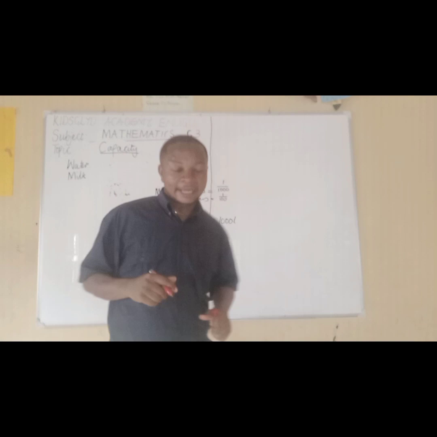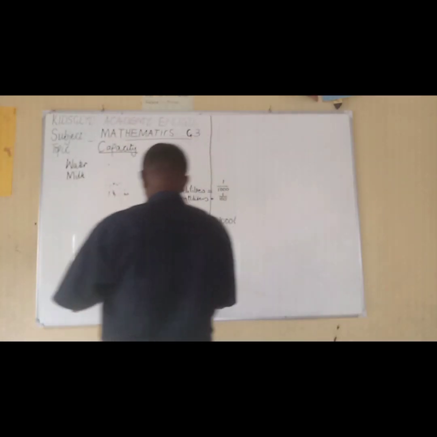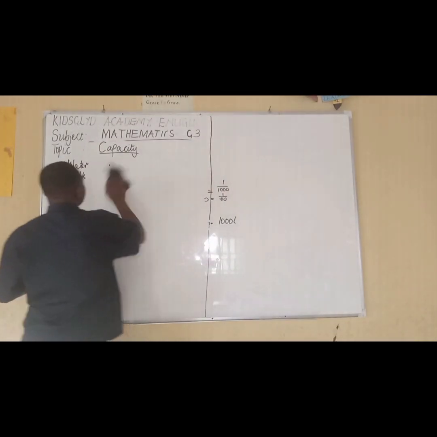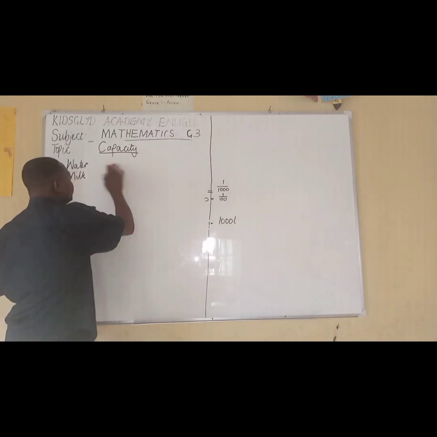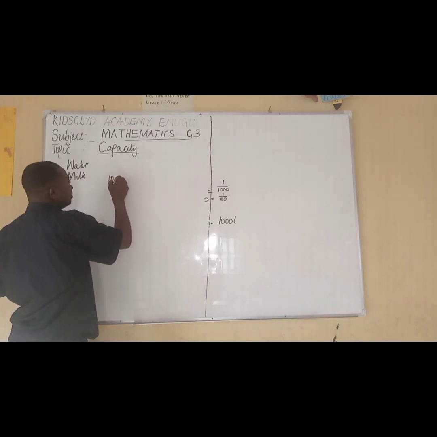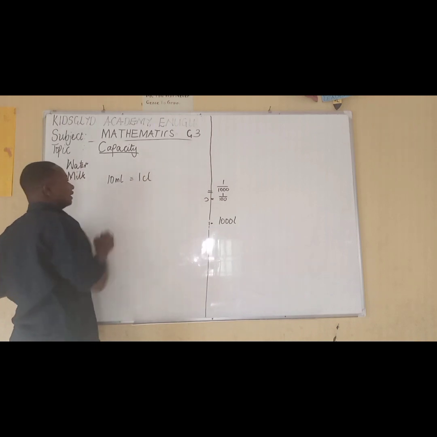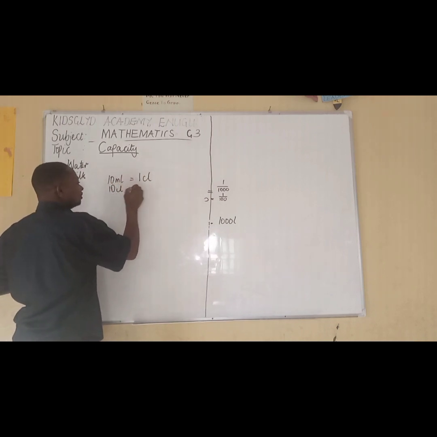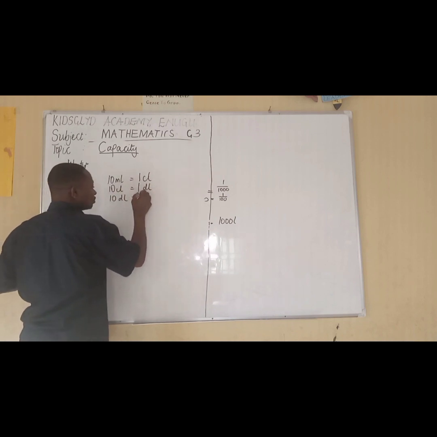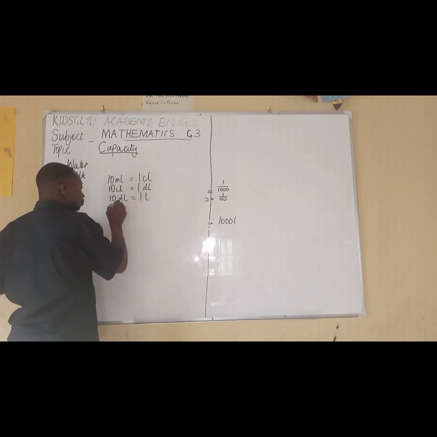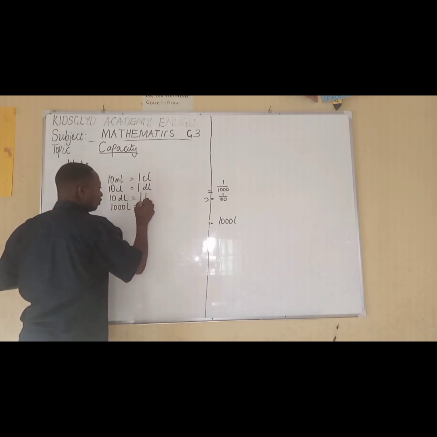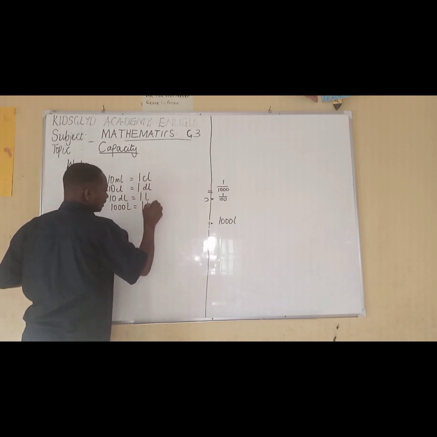But now we are going to look at this. Let's say 10 milliliters give us 1 centiliter, 10 centiliters give us 1 deciliter, 10 deciliters give us 1 liter, then 1,000 liters give us 1 kiloliter.